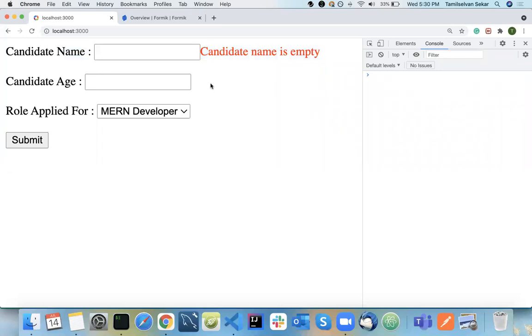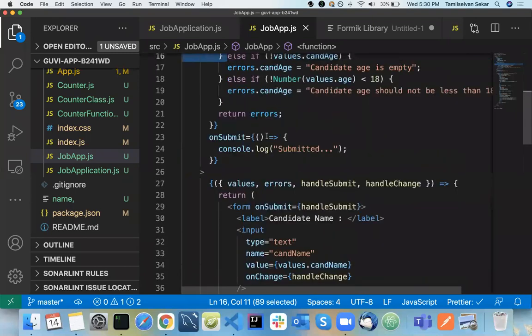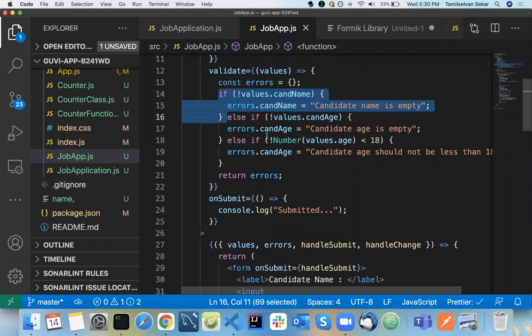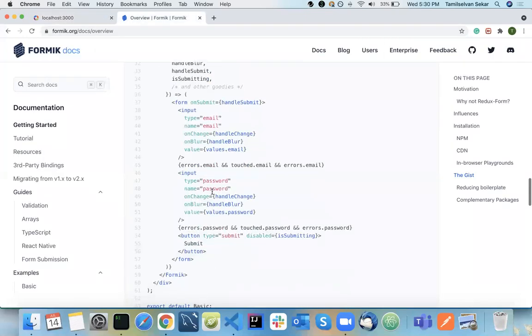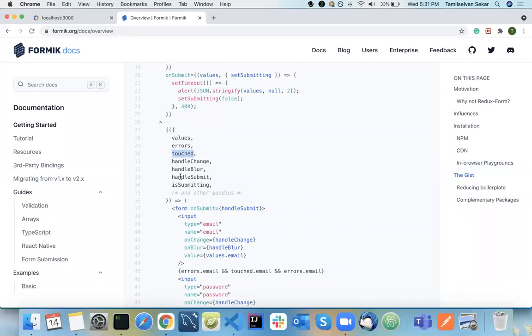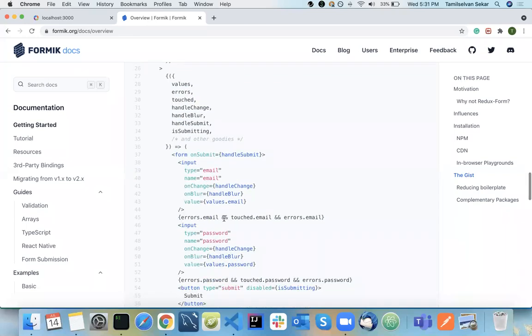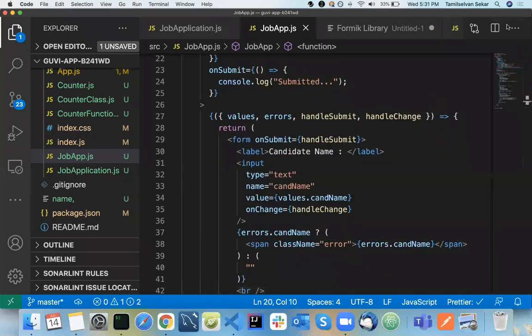Now what you need to do here is, there is something called touched data. Touched is nothing but whenever you type here and then come here, only then should your age be validated. So you need to add a condition here. Have you guys learned blur, on change, on click, and other things?